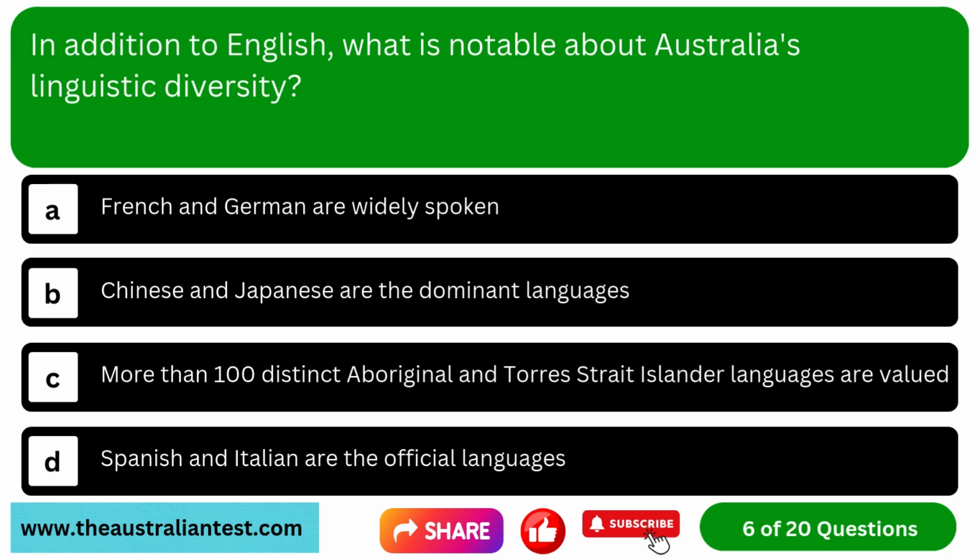Question 6. In addition to English, what is notable about Australia's linguistic diversity? Option A, French and German are widely spoken. Option B, Chinese and Japanese are the dominant languages. Option C, more than 100 distinct Aboriginal and Torres Strait Islander languages are valued. Option D, Spanish and Italian are the official languages.